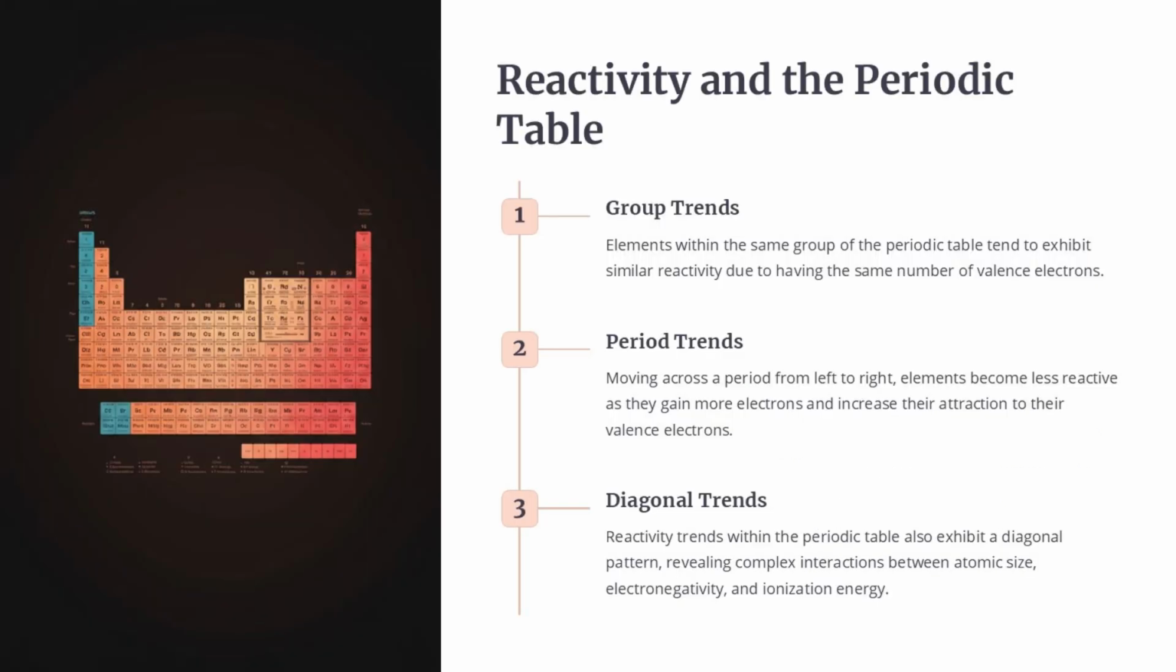The periodic table is a powerful tool for understanding the reactivity of elements. Elements within the same group tend to have similar reactivity due to their shared number of valence electrons. Moving across a period from left to right, elements become less reactive as they gain more electrons and their valence electrons are more tightly held. Reactivity also exhibits diagonal trends, reflecting the complex interplay between atomic size, electronegativity, and ionization energy. Understanding these periodic trends is key to predicting and explaining the chemical behavior of elements.